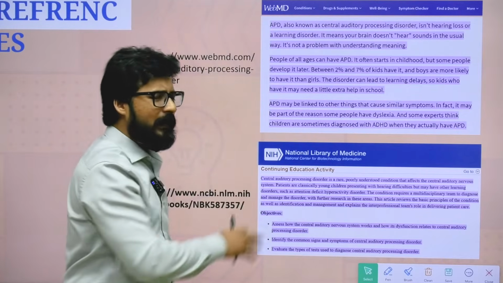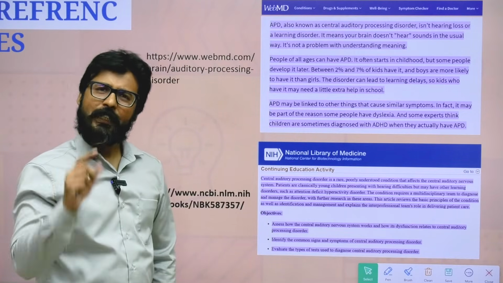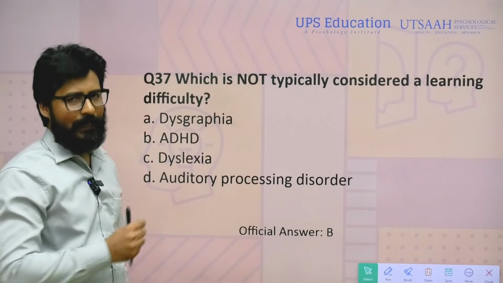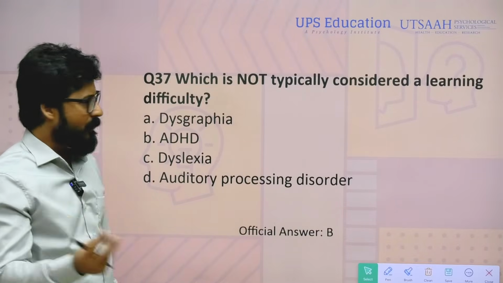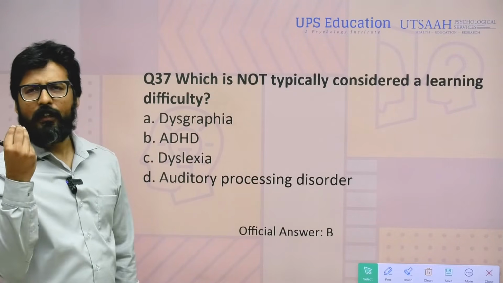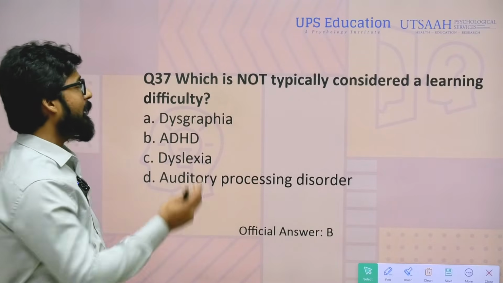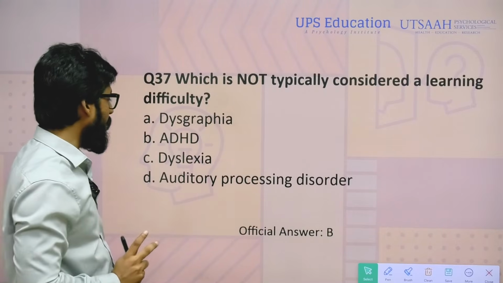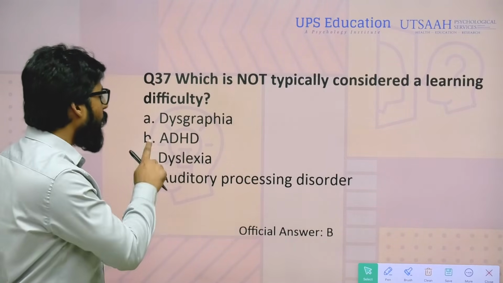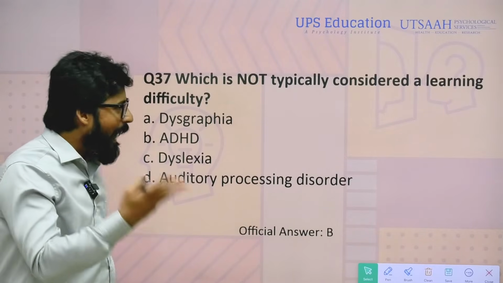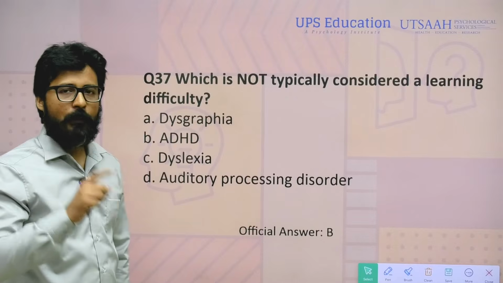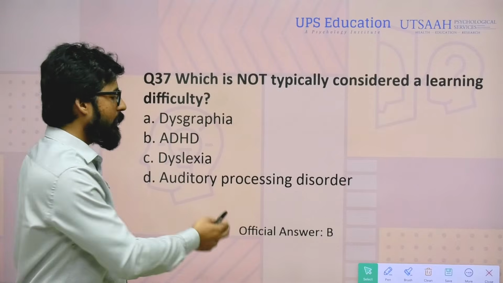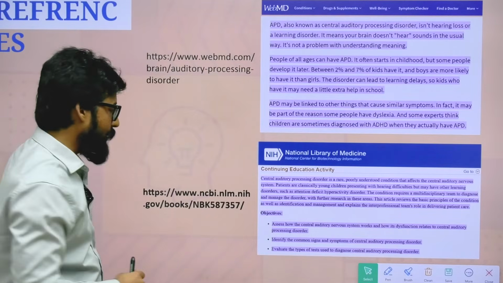If you go with these two references, it is clear that if I have both options, auditory processing disorder and ADHD, then neither is the correct answer. We cannot say that they are learning disorders or learning disabilities, and the question also doesn't mention learning disorder or disability; it says learning difficulty. In ADHD as well as in auditory processing disorder, a child can develop learning difficulties. But if you are going to choose the closest answer, it can be auditory processing disorder, and these are the references, so you can challenge this.